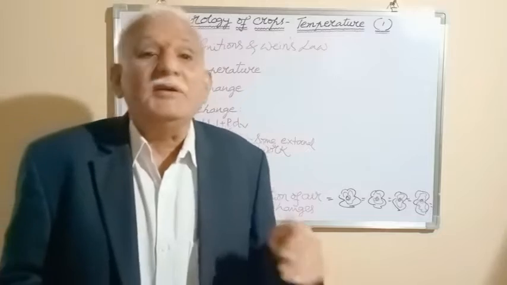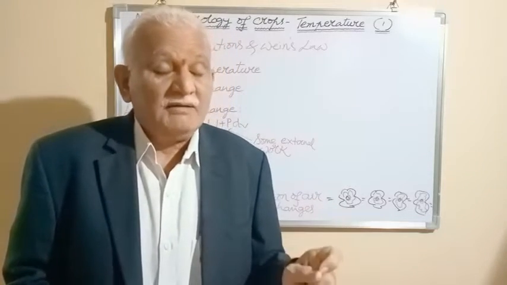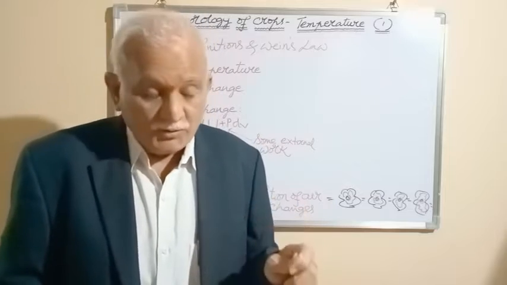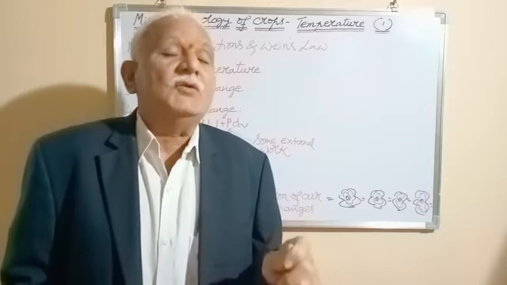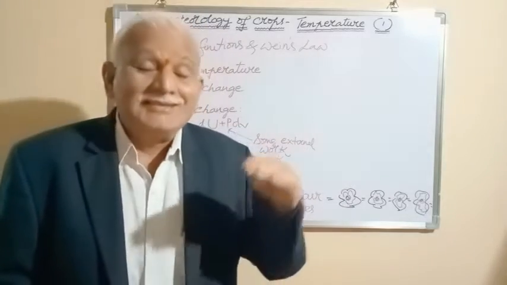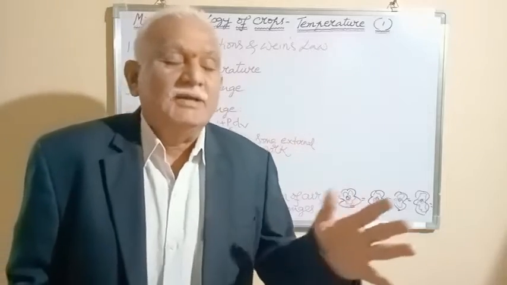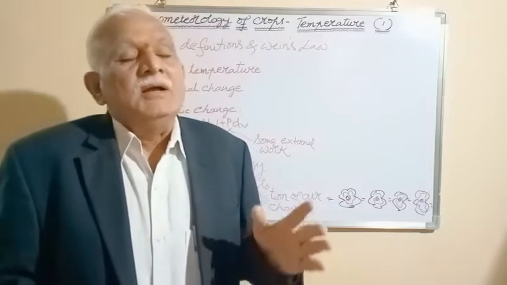Now, by definition, temperature is defined as a measure of speed per molecule of all the molecules of a body, whereas heat is the energy arising from a random motion of all the molecules of the body. So, what is the meaning of it?